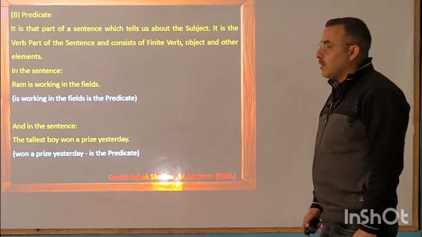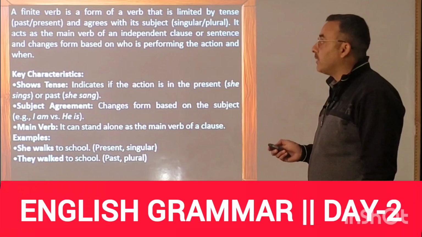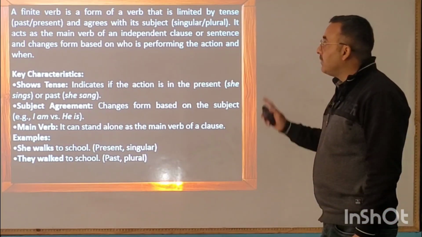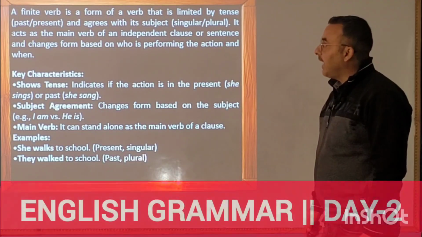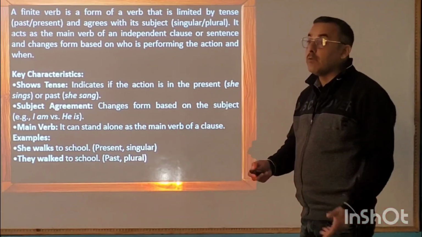So before discussing more about predicate, first of all, you must know what is finite verb. So what is a finite verb? It is a form of verb that is limited by tense, that is past or present, and agrees with its subject. Or we can say it is the main verb.